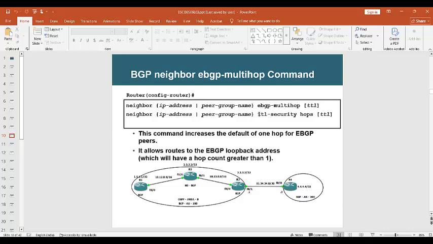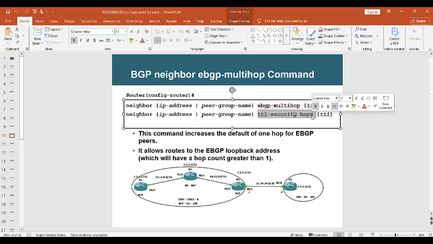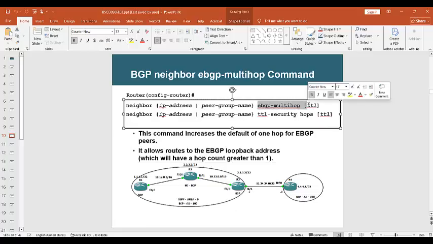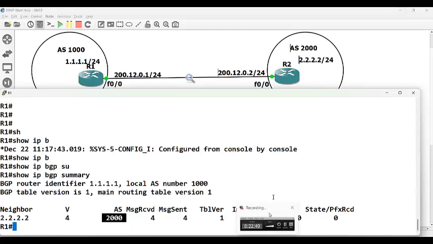You can also use the TTL security hop command instead of the eBGP multi-hop command. Now what is the difference? I used eBGP multi-hop, and that will impact the outgoing TTL. Let me show you that.